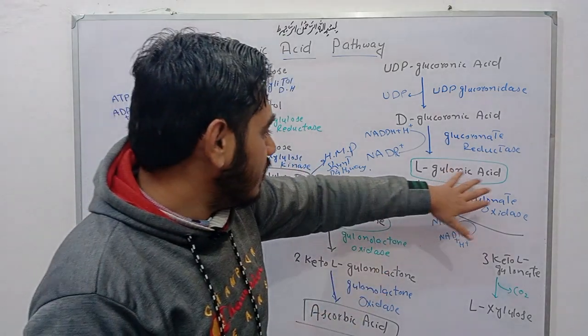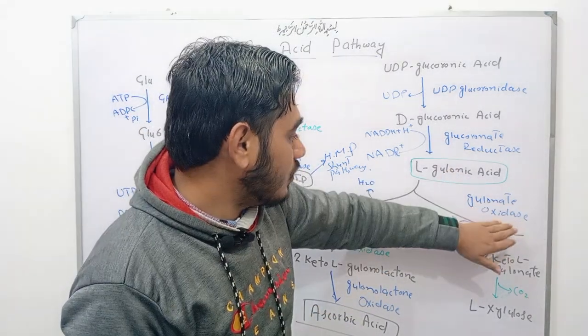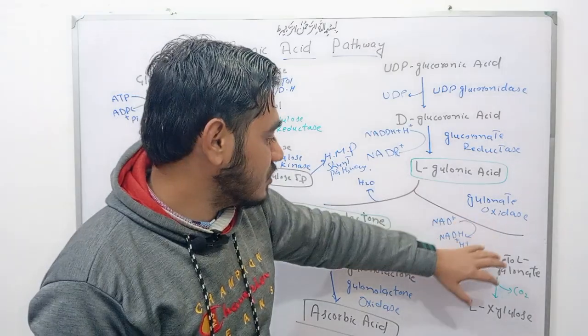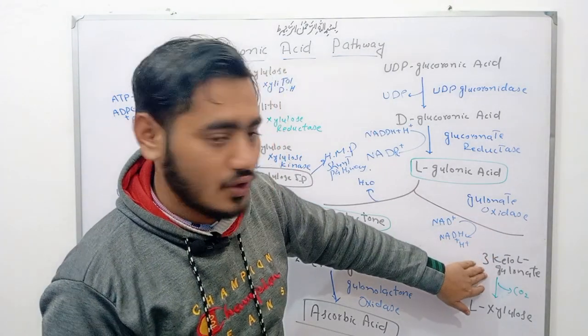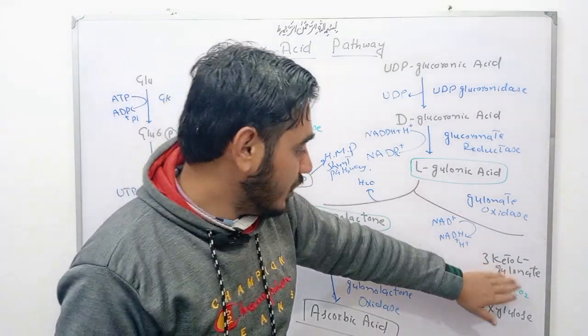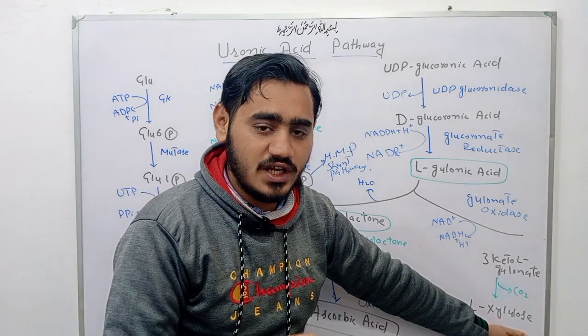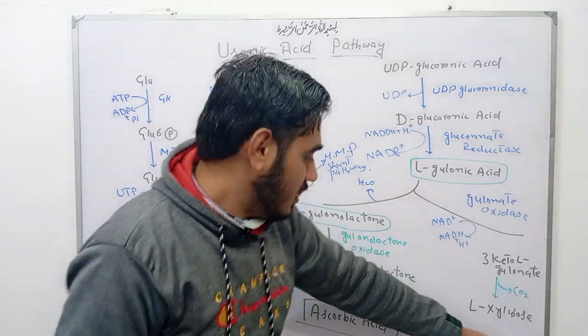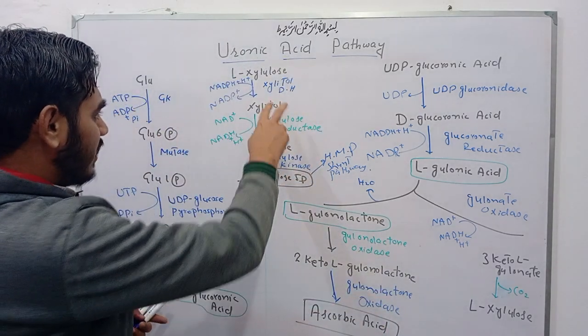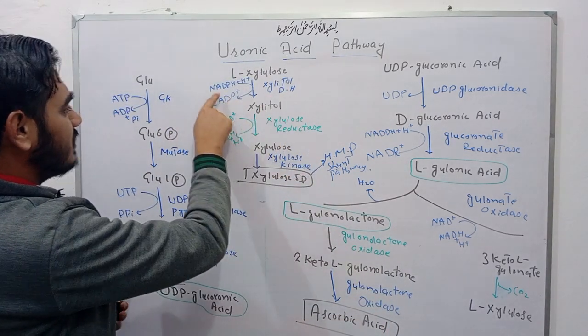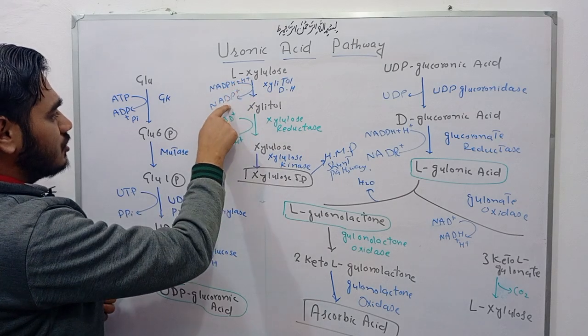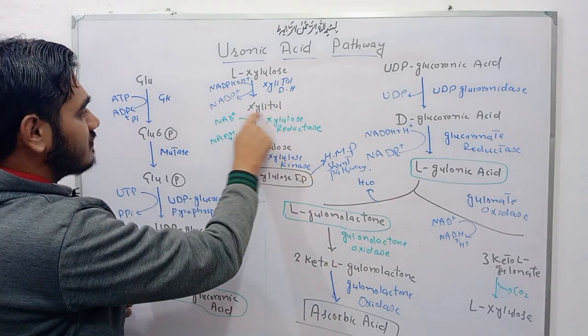Okay. This L-gulonic acid, by action of gulonate oxidase enzyme, NAD plus converts into NADH and H plus. There is a formation of 3-keto L-gulonate, and by removal of carbon dioxide, there is a formation of L-xylulose. This L-xylulose, by action of xylitol dehydrogenase enzyme, NADPH and H plus convert into NADP plus. There is a formation of xylitol.